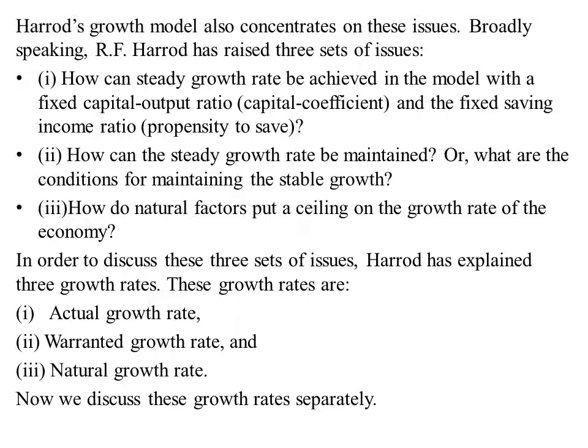In order to answer these questions, Harrod introduced three growth rates: the actual growth rate, the warranted growth rate, and the natural growth rate.